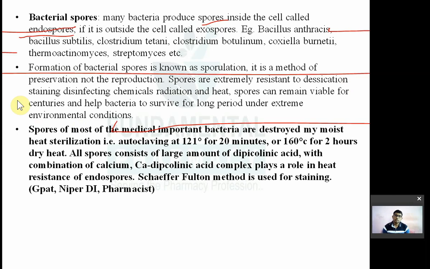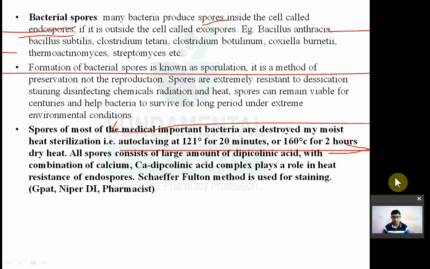Spores of most of the medically important bacteria are destroyed by moist heat sterilization, that is autoclaving at 121 degrees Celsius for 20 minutes, or by heating for 2 hours at 160 degrees by dry heat. All spores contain a chemical.